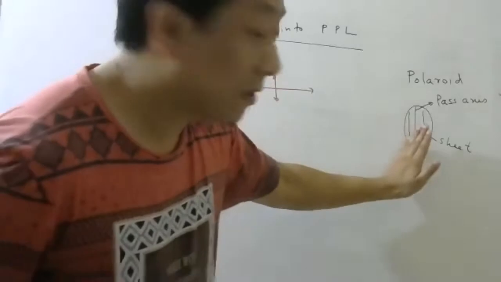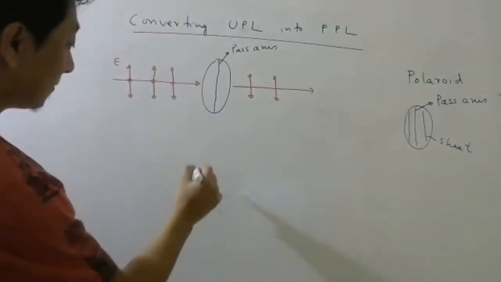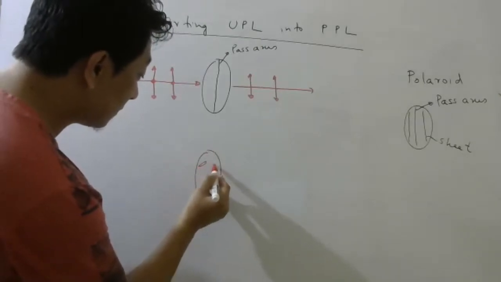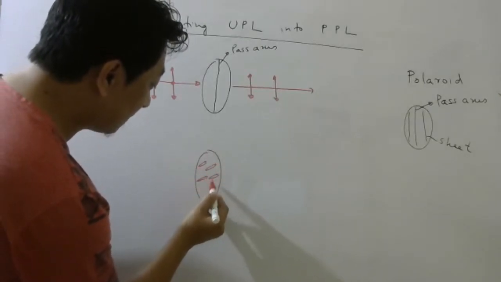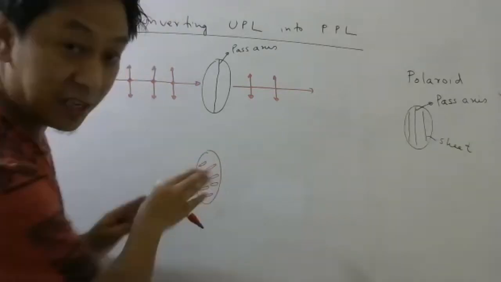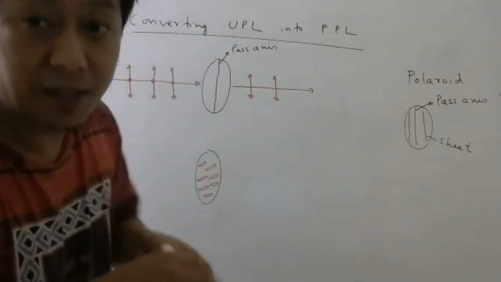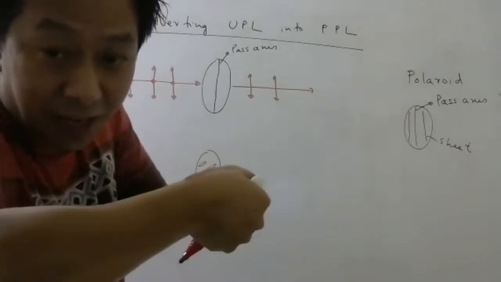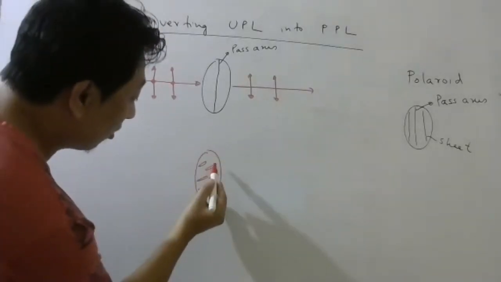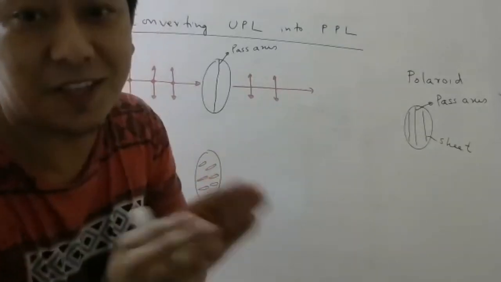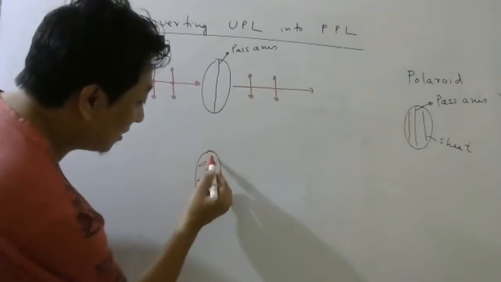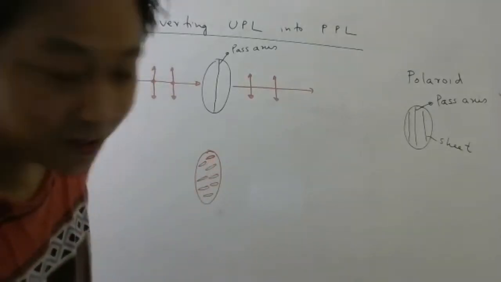So these Polaroids contain molecules which are needle shaped. If the orientation is not parallel like this, what will they do? They will stretch. They will apply stress, and they will make all these molecules parallel to each other. Understood? So this is the sheet in which there are these needle-shaped molecules.